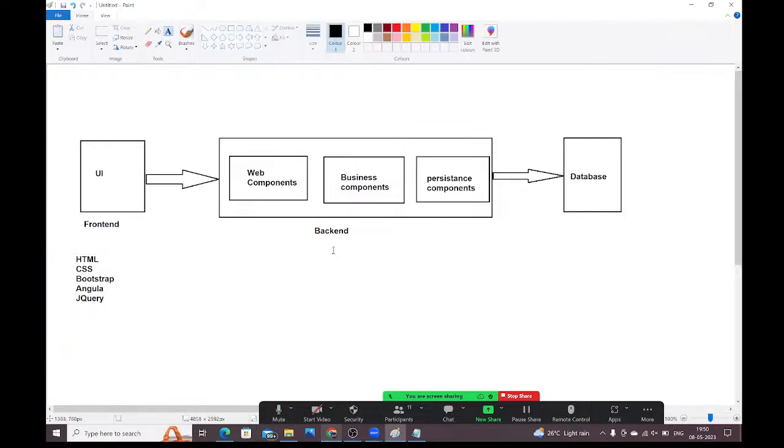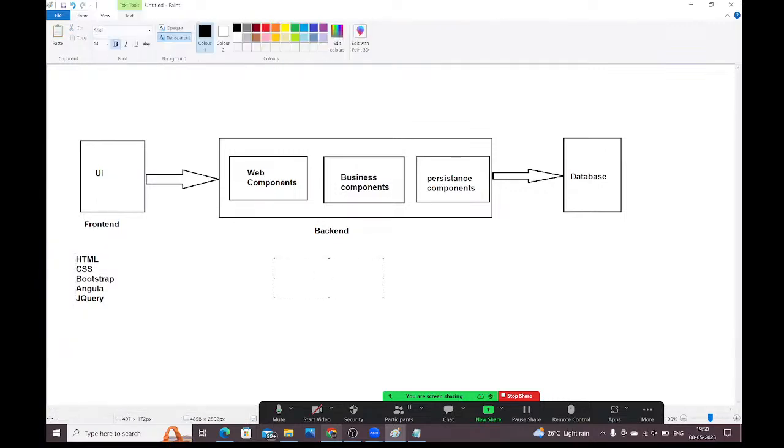To develop this backend logic, what technologies are required, guys? Java 1.8 version, Spring Boot 3.x version, and Hibernate, some 5.6 version. I need all these technologies to develop the backend part, guys.